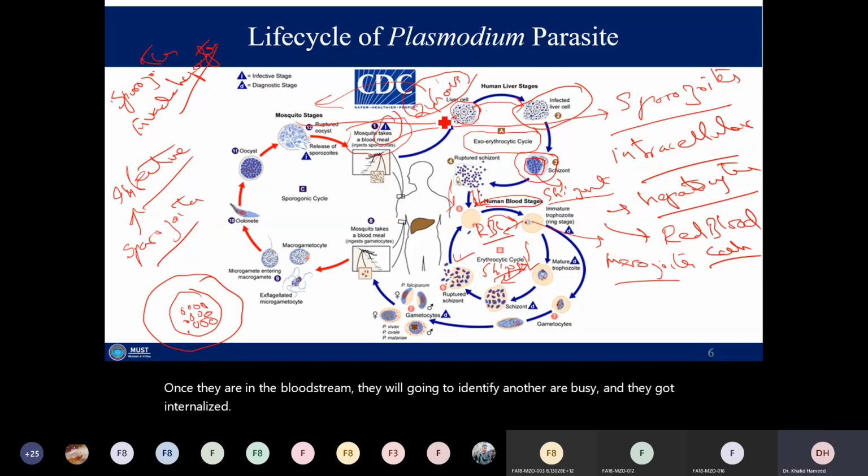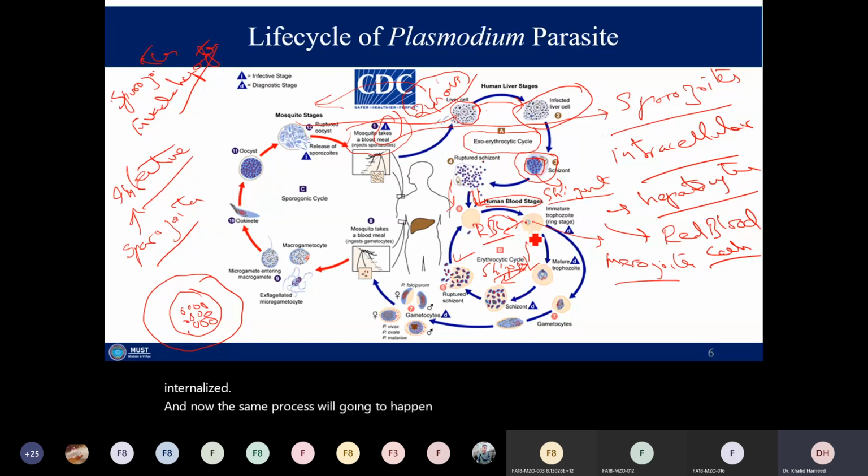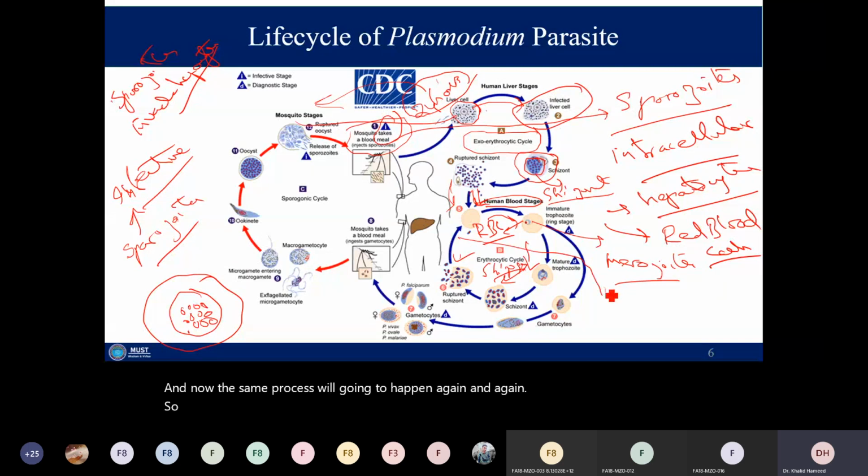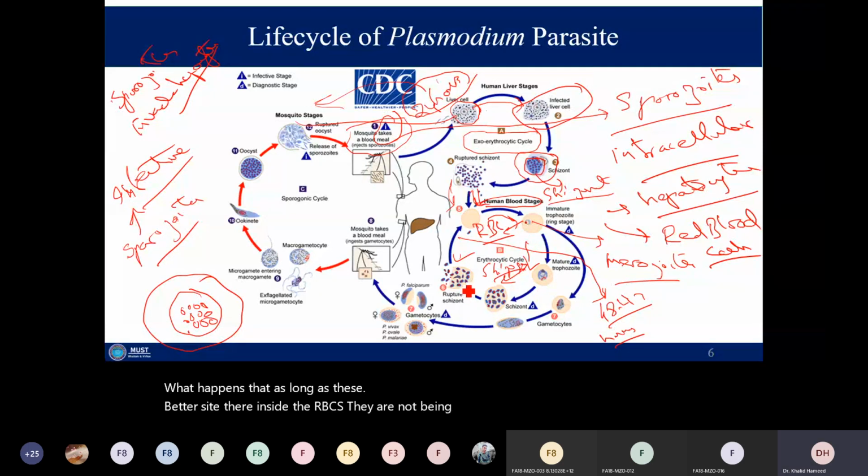And now the same process is going to happen again and again. So as you see, the periodic fever after 48 hours or fever after 72 hours depends on the species of Plasmodium. As long as these parasites are inside the RBCs, they are not identified by the immune system.